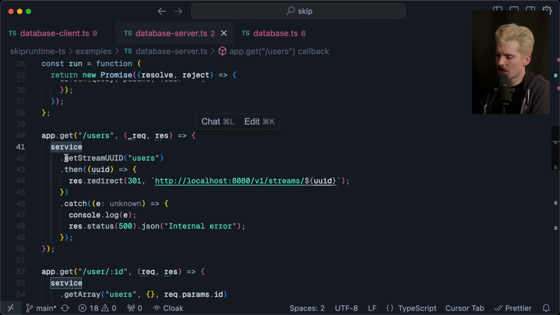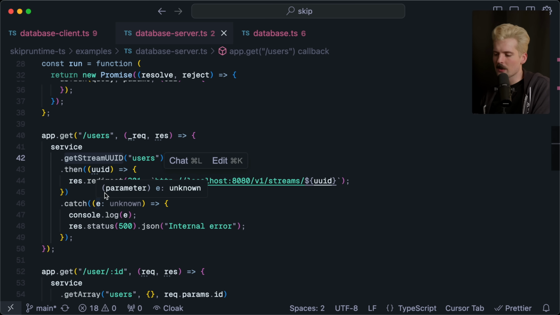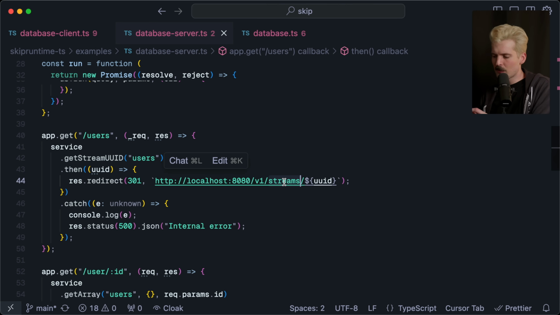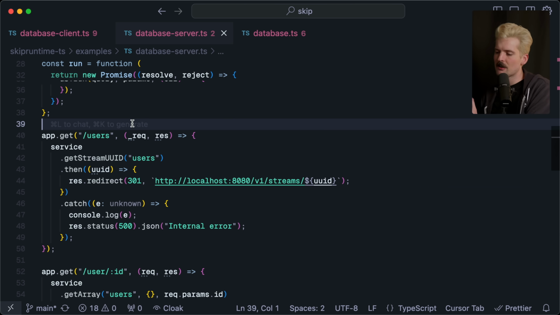We call service.getStreamUUID. So this is one of the interesting quirks of how Skip works. You don't request /skip/stream/user/ID. Every stream comes from the same endpoint, /v1/stream/UUID. This UUID is created by Skip to represent a specific instance of a specific collection.